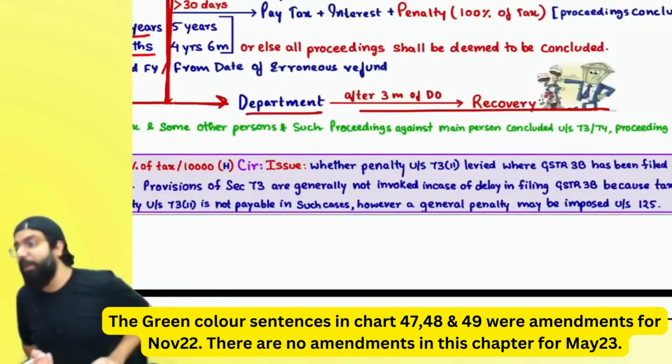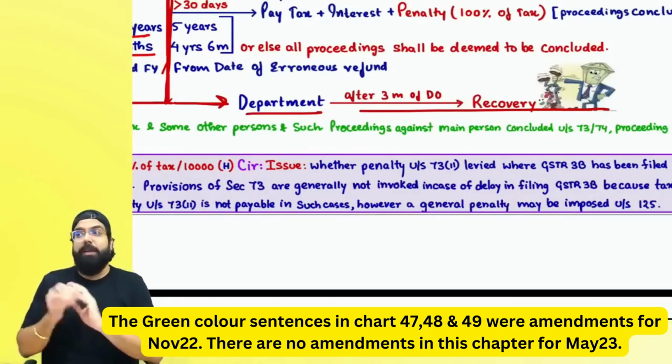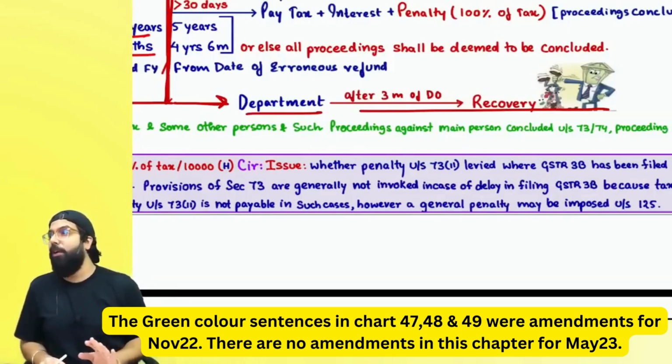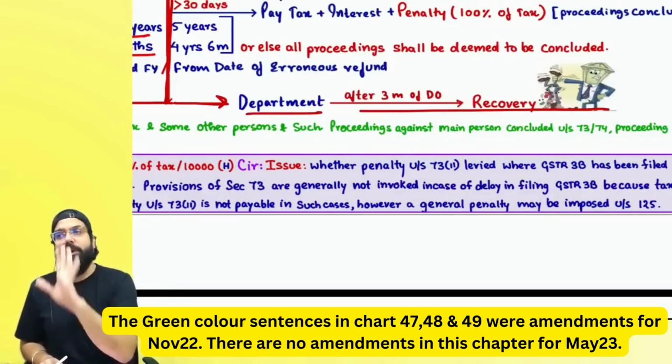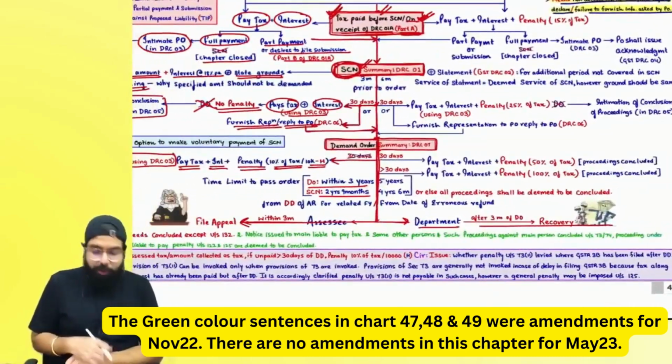As per section number 78, it is told that recovery will start. And always remember, after 3 months, recovery will start. They will not give you any separate notice for recovery. The demand order which was given is your notice for recovery. Can I go ahead, everyone? Now listen to me very carefully.